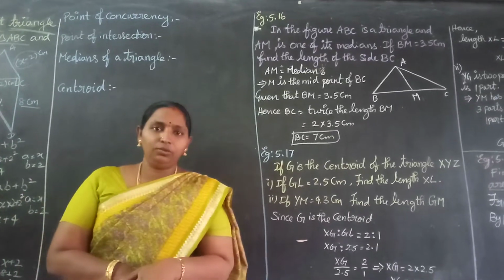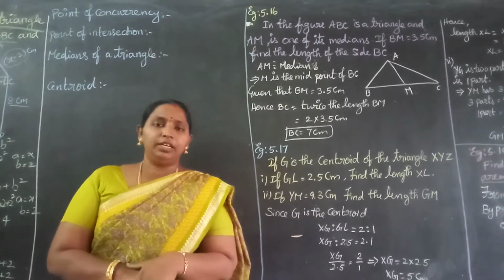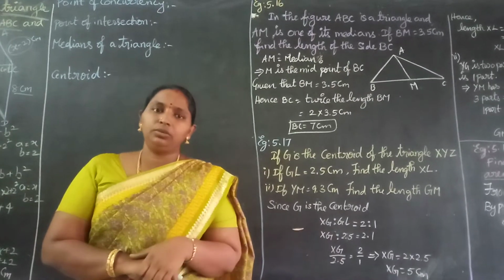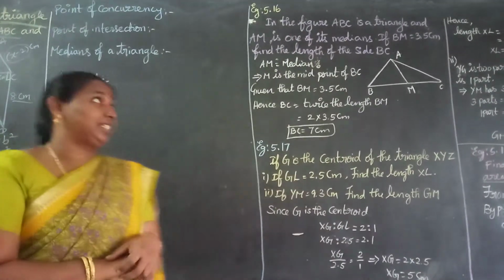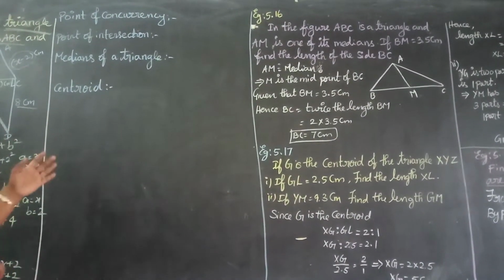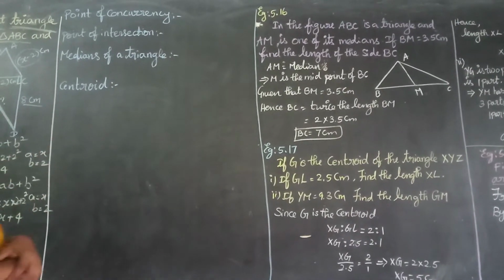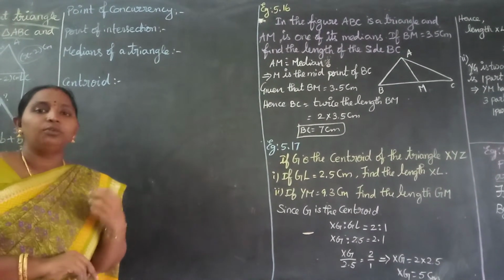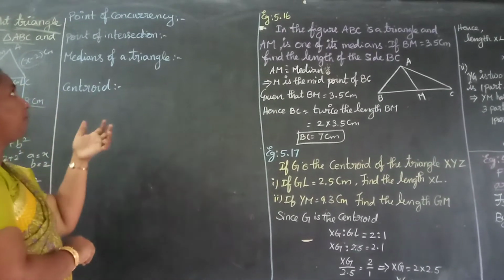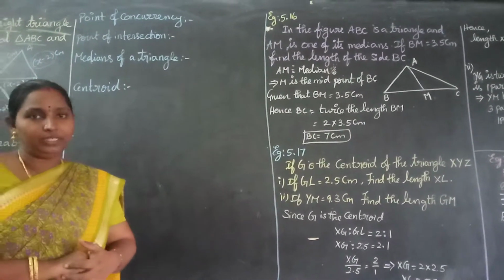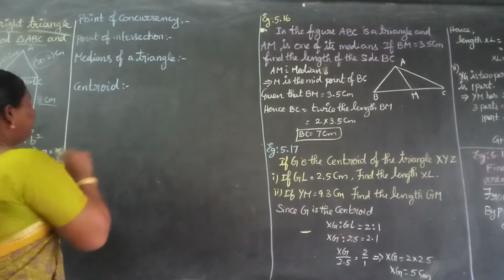In the previous video, we completed Pythagoras theorem and the basic sums. Now we are going to see a new concept related to the triangle, that is centroid, median and so on. Before going to centroid and median, we are going to learn what is point of concurrency and point of intersection. Okay. So point of concurrency.